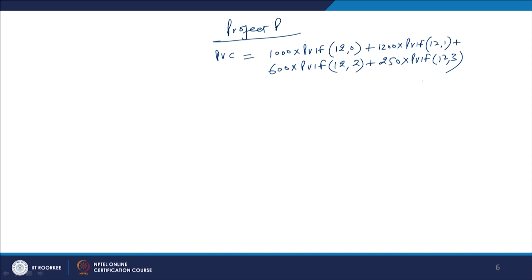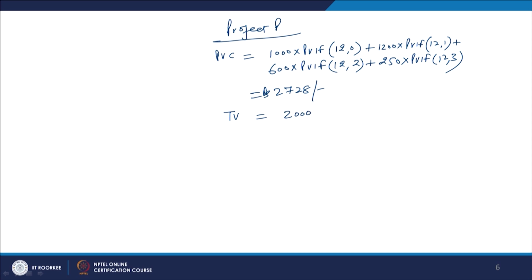So, these are the 4 cash outflows. If you calculate the PVC, this comes out as 2728 rupees. 2728 is the present value of the cost. Then we have to calculate the terminal value of the cash flows. Whatever the total cash flows we are going to have here, we have to calculate the terminal value of these cash flows.